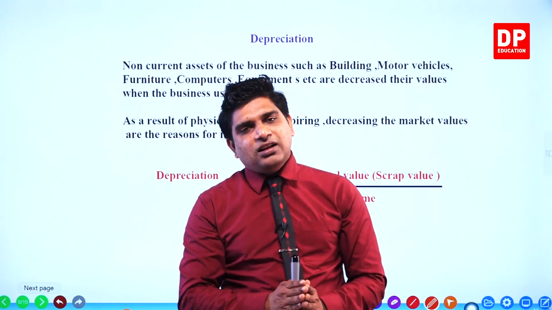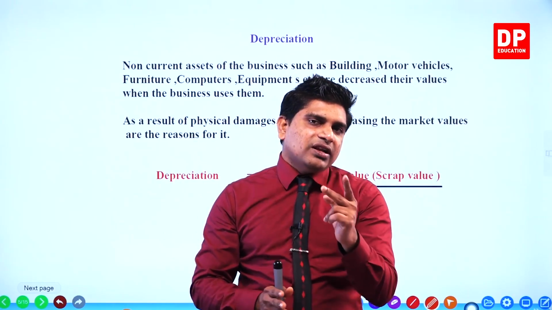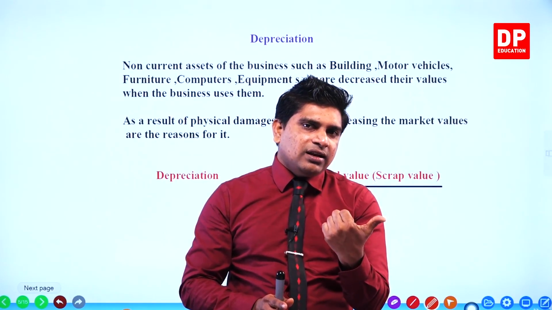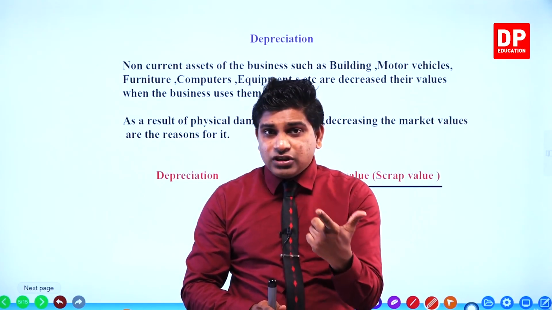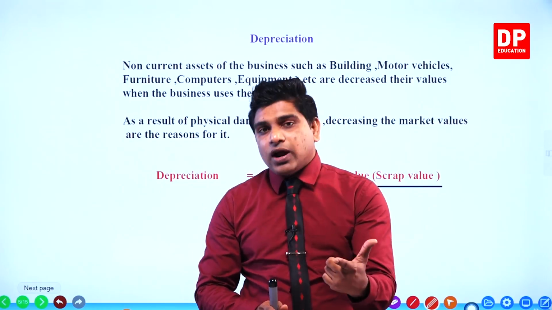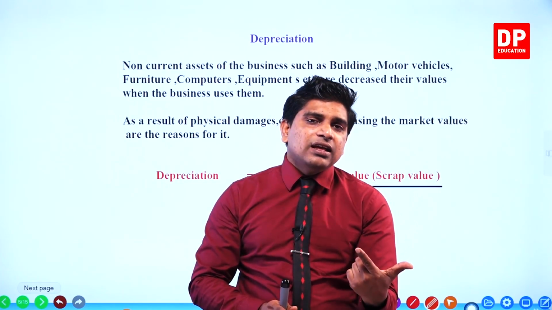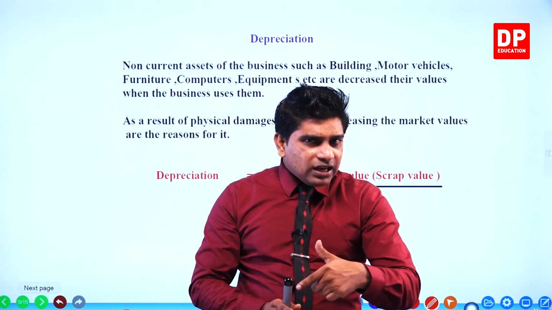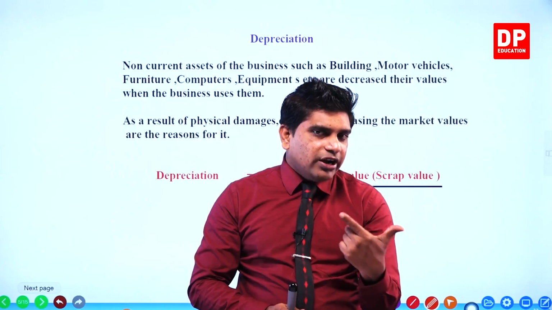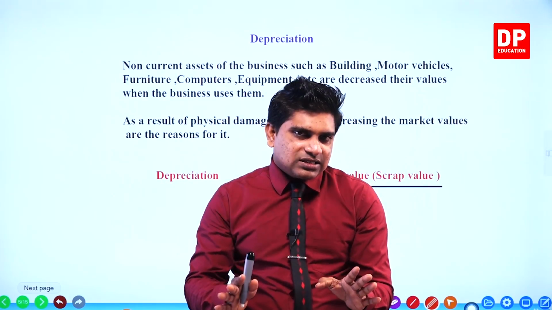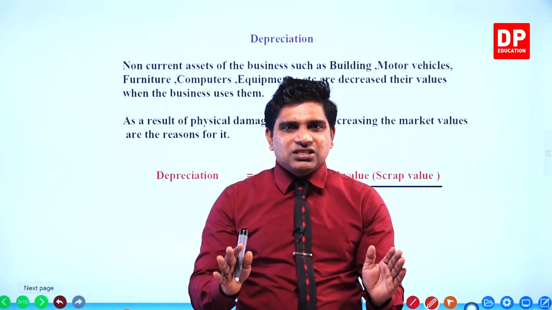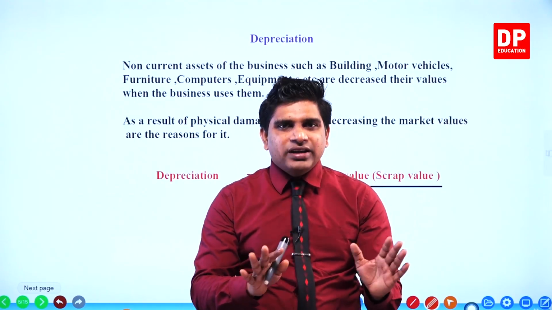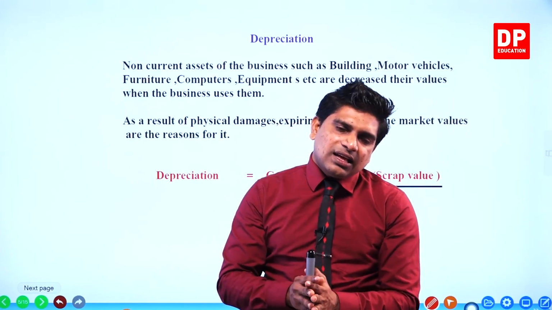You know it well. Think about the difference between a second-hand vehicle and a brand new vehicle. Brand new is a new one, right? But second-hand, they already used it, so the value decreases. Physical damages, appearance, expiry, and different reasons are there.